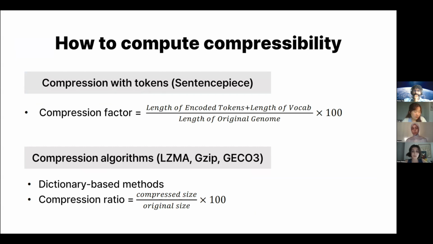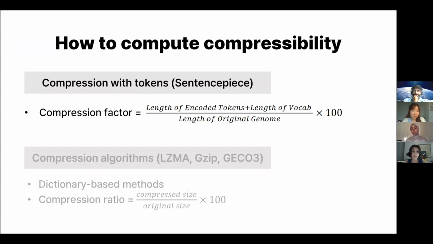We use two different kinds of compression in this project. First, we computed compressibility on tokenized sequences, and then we computed compressibility on original sequences with the compression algorithms. We calculated the compression factor for tokenized sequences by adding the length of the encoded tokens to the length of the vocab, dividing by the length of the original genome, and multiplying by 100.